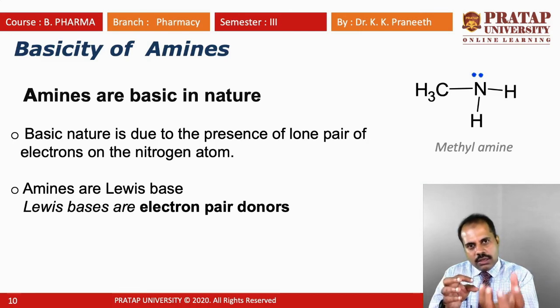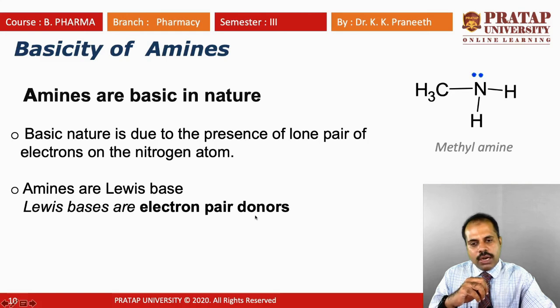A base accepts a proton, or donates an electron pair. These are Lewis bases. Amines are also Lewis bases. Lewis base means it is an electron pair donor. It is already having two electrons, an electron pair, and it will donate these two electrons. So this is a Lewis base also.